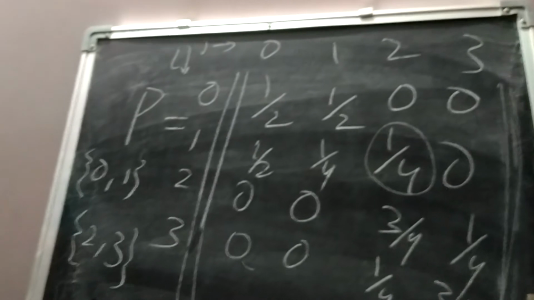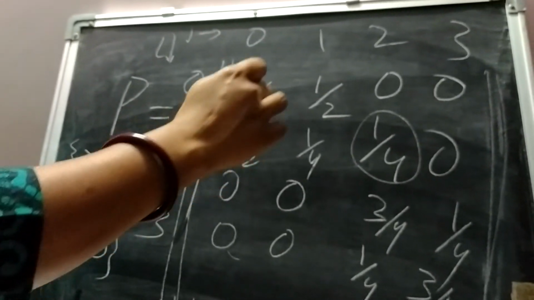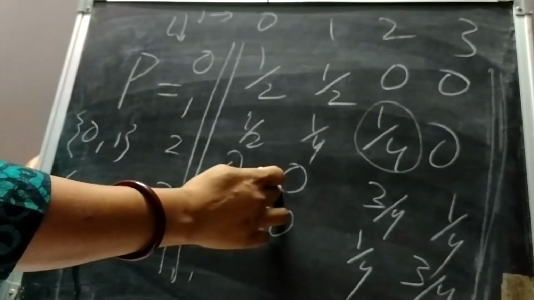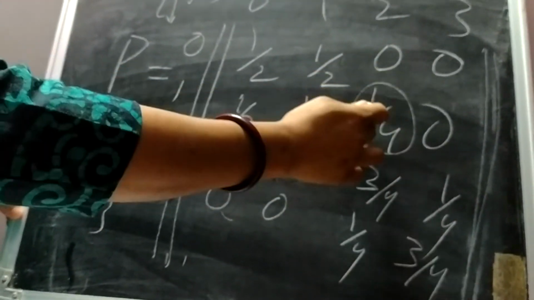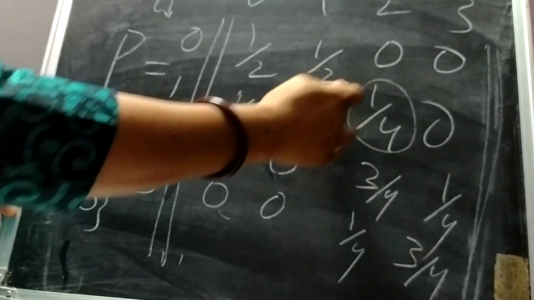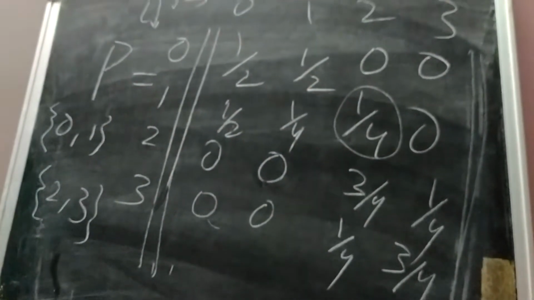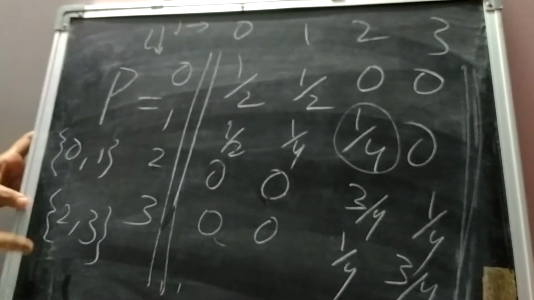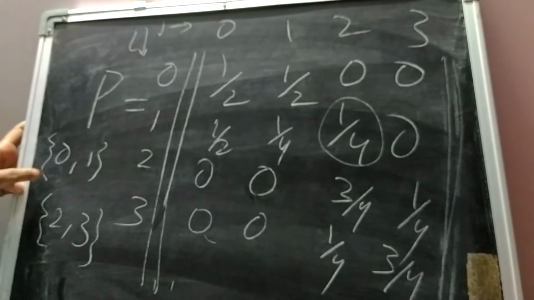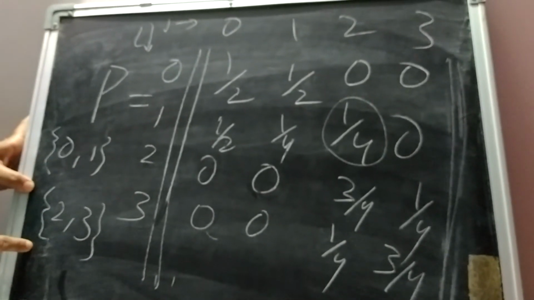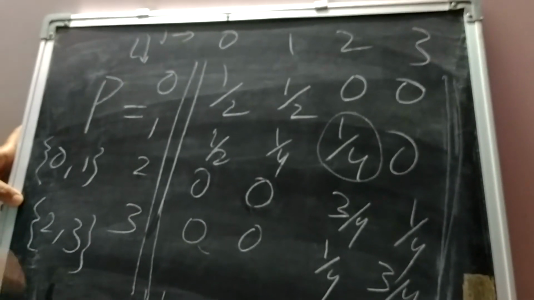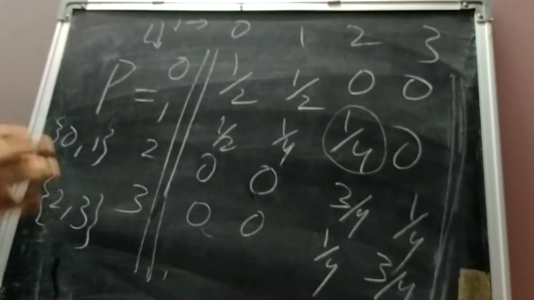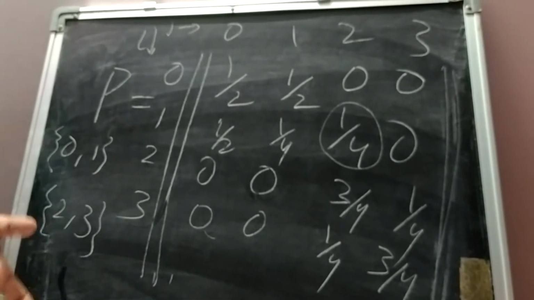But state 2 to 1 is 0. So they do not communicate with each other. Although the probability is positive, it cannot form an equivalence class. So for this transition probability matrix there will be only two equivalence classes. Since there is more than one equivalence class and all states do not communicate with each other, the Markov chain for this transition probability matrix is also not irreducible.